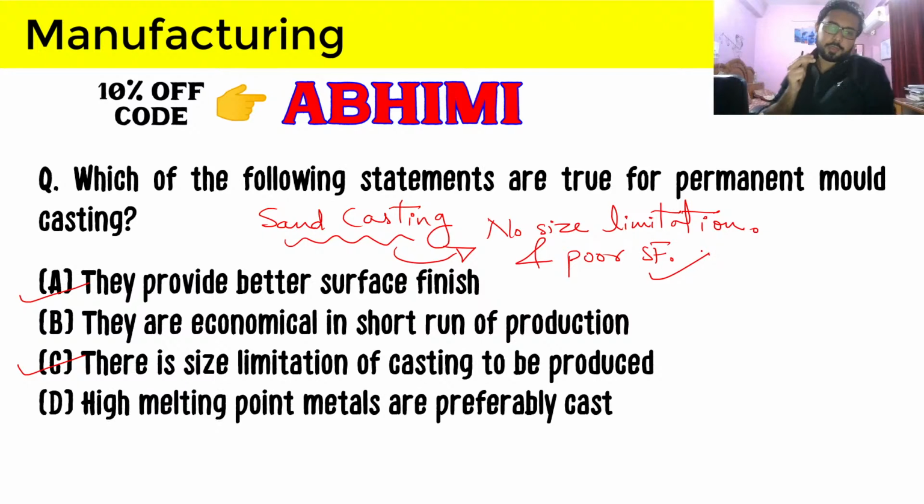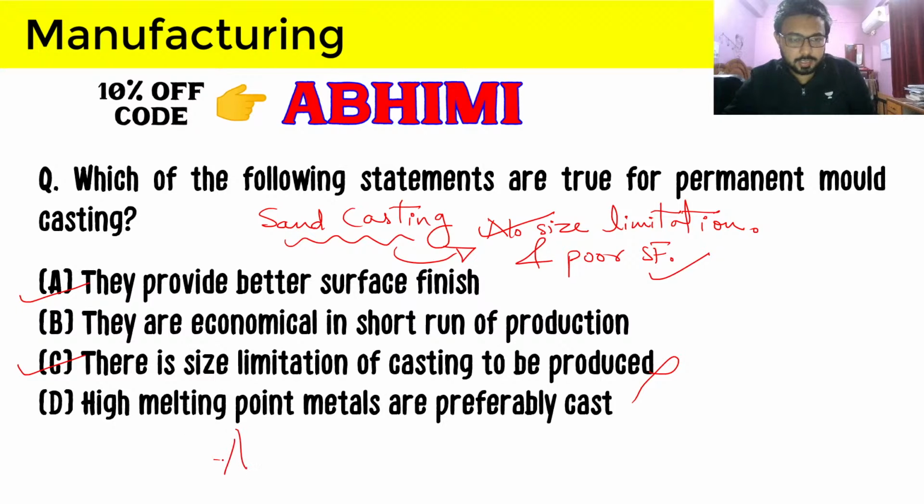No size limitation is obviously the advantage, and the size limitation is the disadvantage of permanent mold casting. But the correct answer here is A and C.